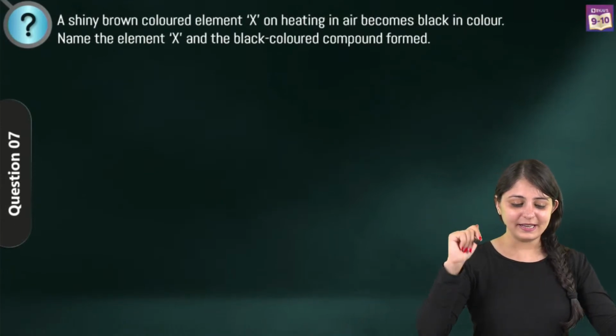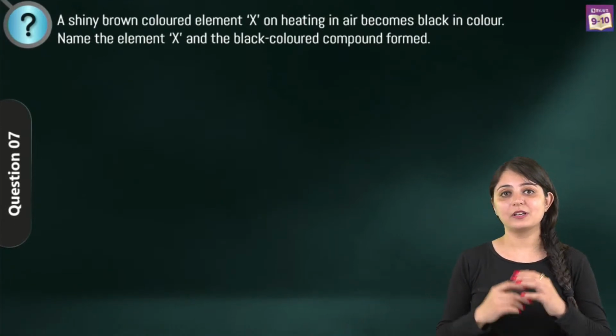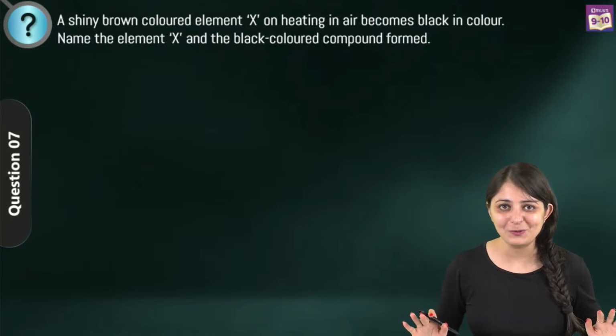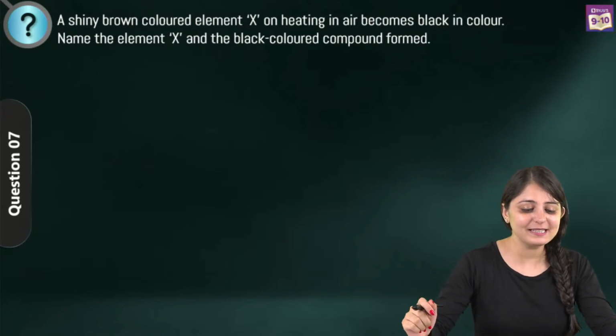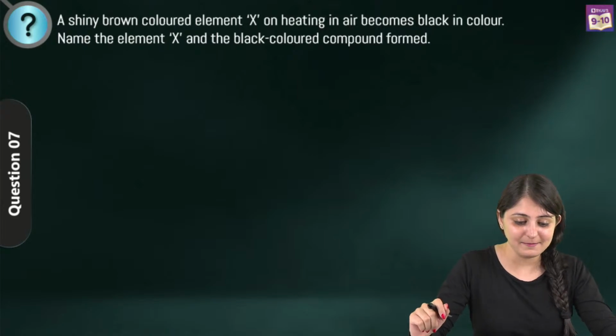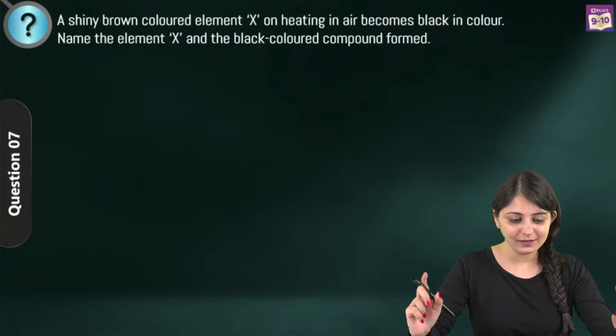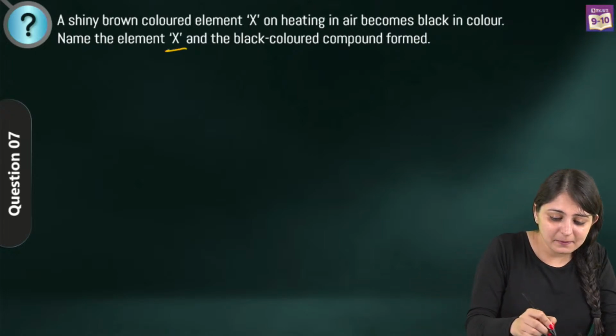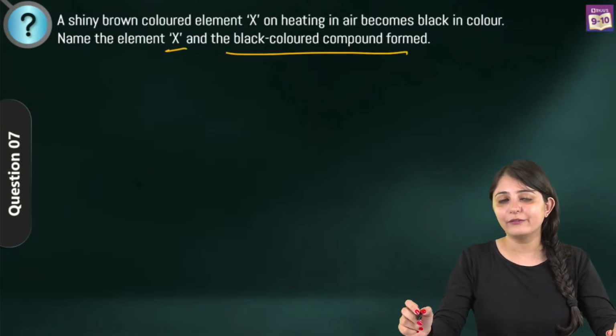Alright, moving on to the next question. Again, a really important question, and I want all of you to quickly post the answer because I feel that your preparation is on point. The question says a shiny brown colored element X on heating in air becomes black in color. What do we have to do? We have to name the element X and the black colored compound that is being formed.